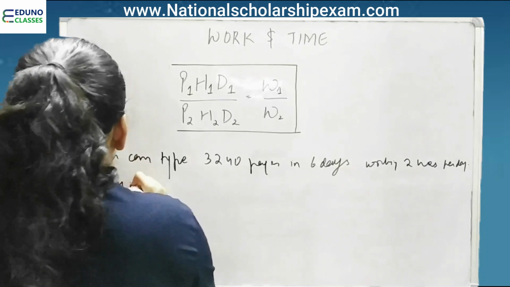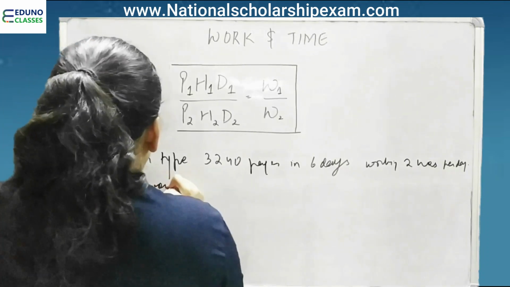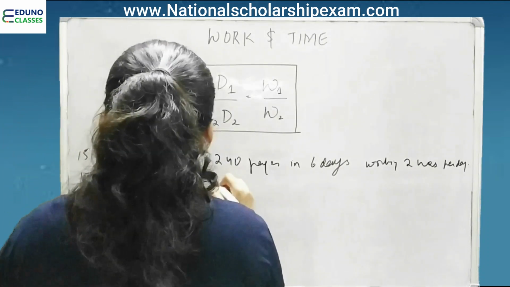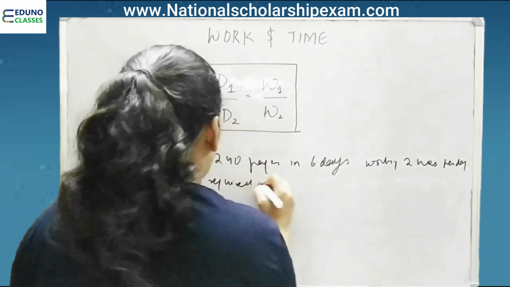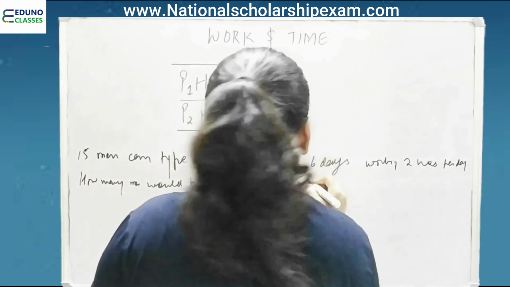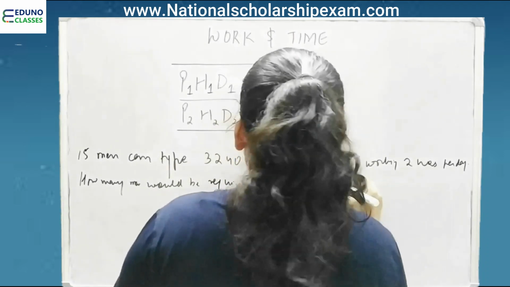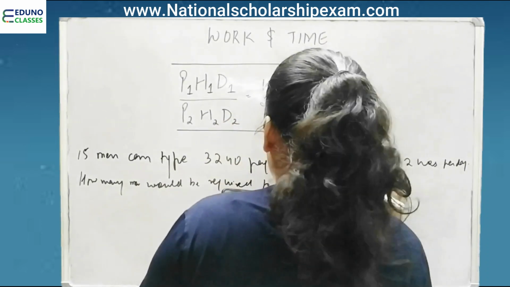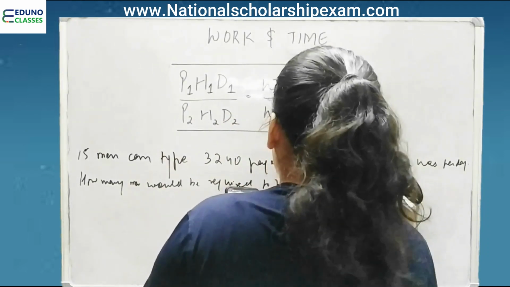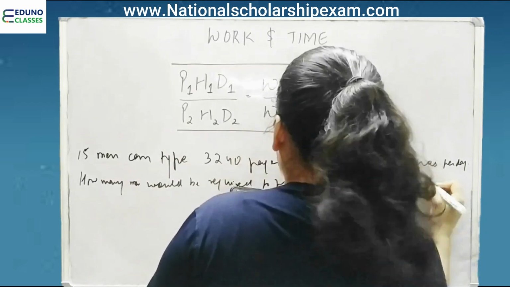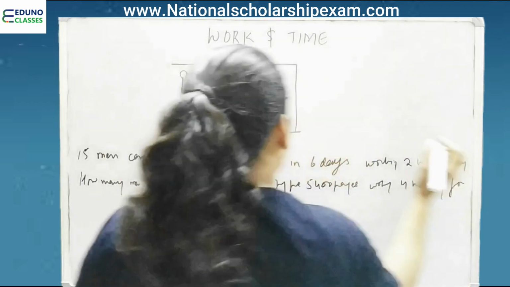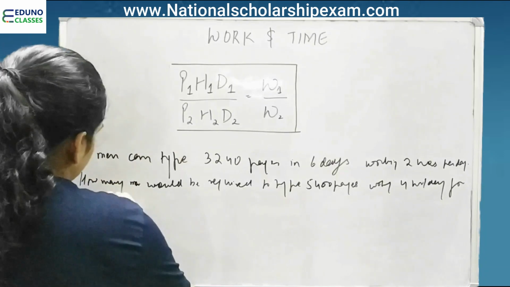How many men would be required to type 5400 pages, working 4 hours per day for 3 days?